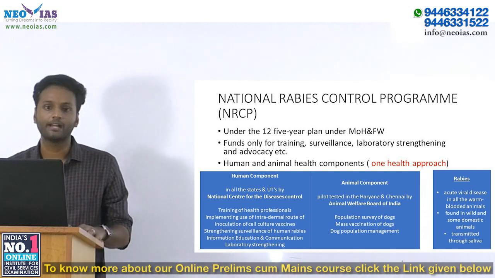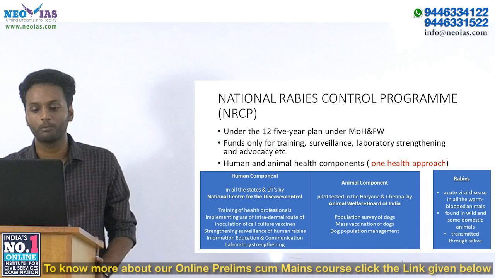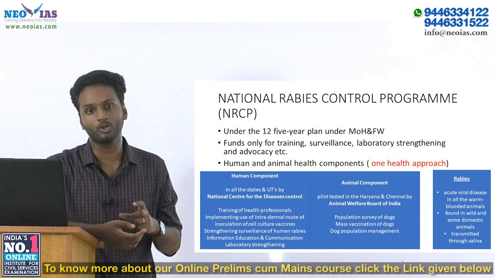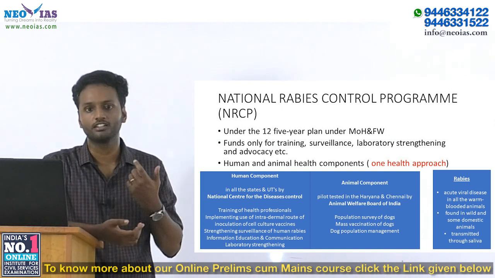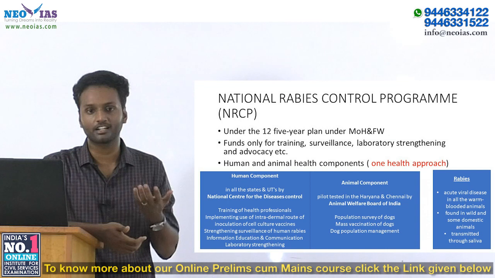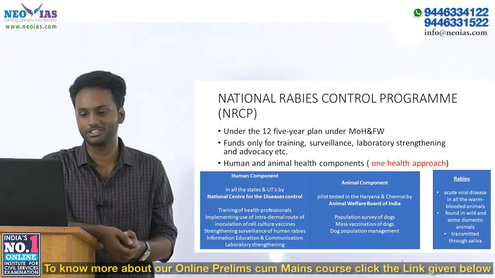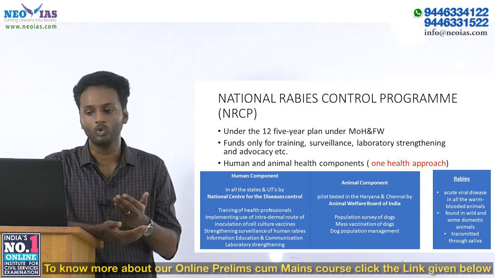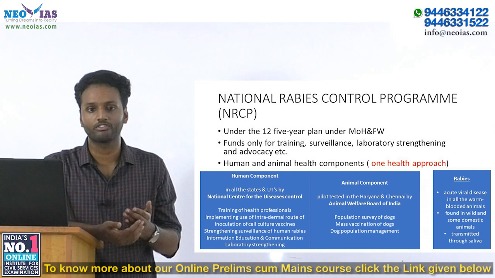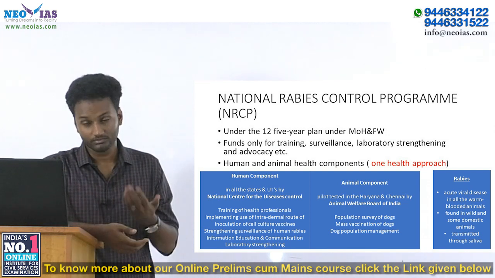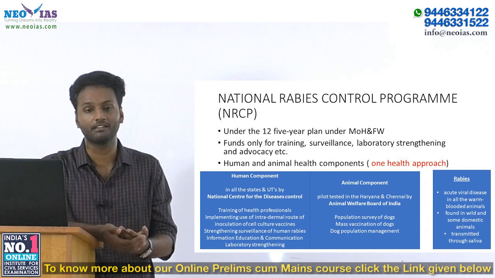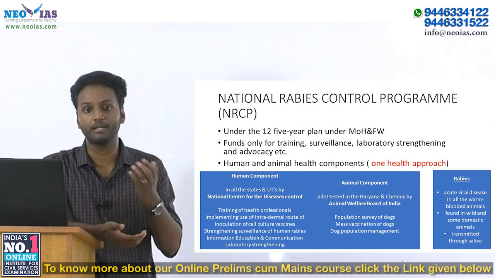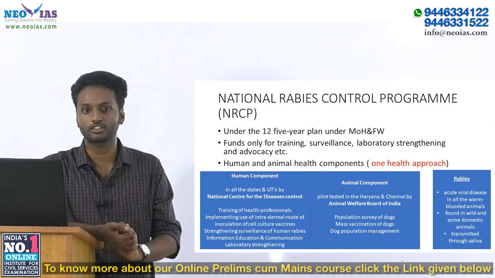The program basically aims at training, surveillance, laboratory strengthening and advocacy. The scheme focuses on human resource development to control the spread of the rabies virus. Funds are mainly used for training of health workers to intervene in the treatment of rabies infestation, and for surveillance of the disease prevalence and the prevalence in the animal population, the population of dogs.